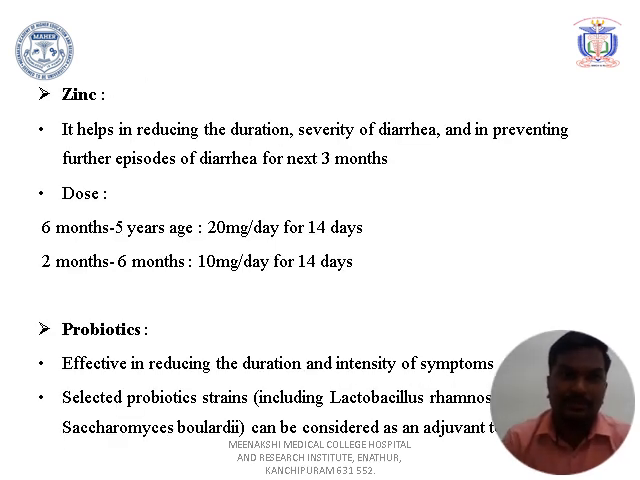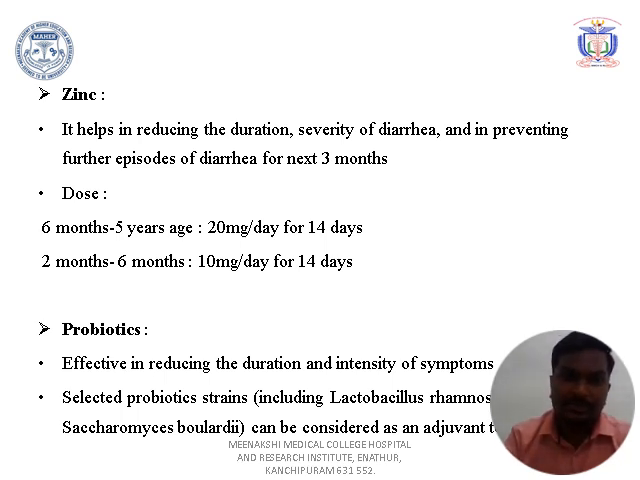Next will be providing zinc. Zinc will be given at a dosage of 20 mg per kg for 14 days for a child more than 6 months, and a child less than 6 months will be given 10 mg per kg for 14 days. Why are you providing zinc? It will reduce the duration and severity of diarrhea, and it will prevent further episodes of diarrhea in the next 3 months.